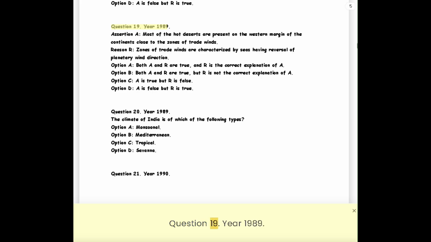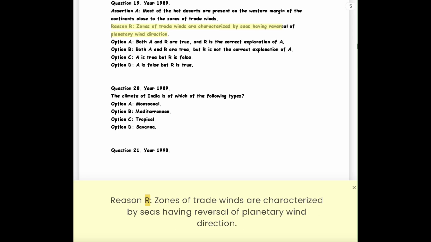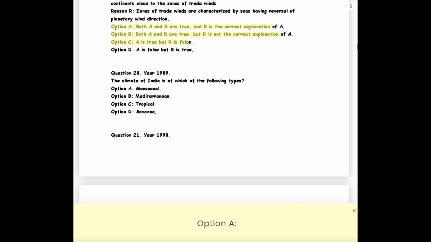Question 19. Year 1989. Assertion A: most of the hot deserts are present on the western margin of the continents close to the zones of trade winds. Reason R: zones of trade winds are characterized by seas having reversal of planetary wind direction.